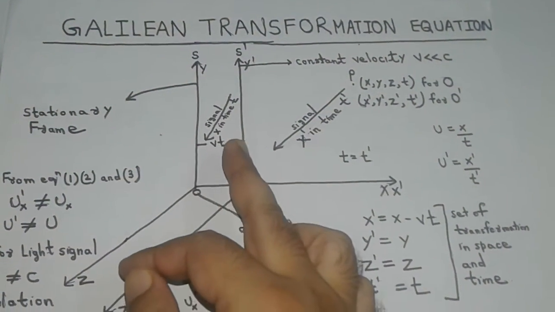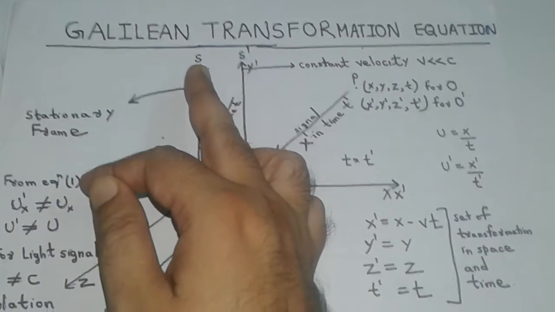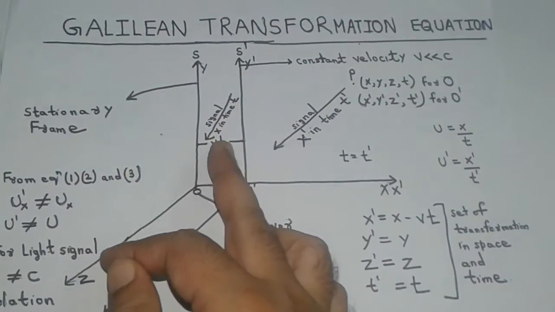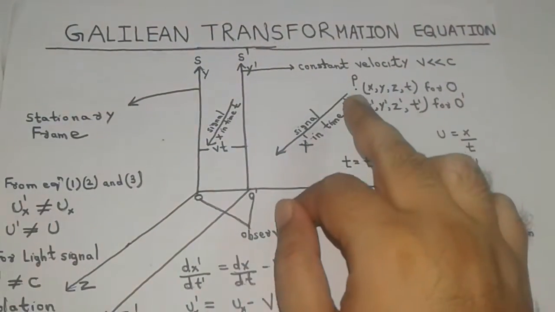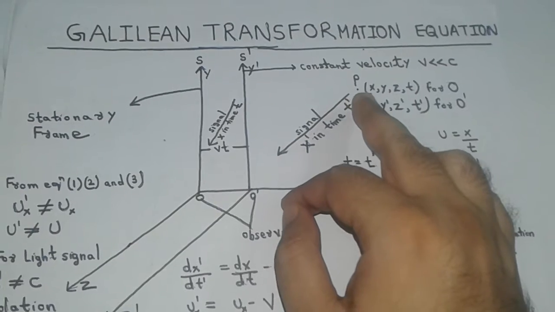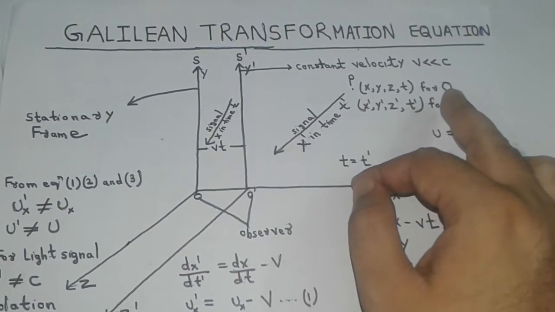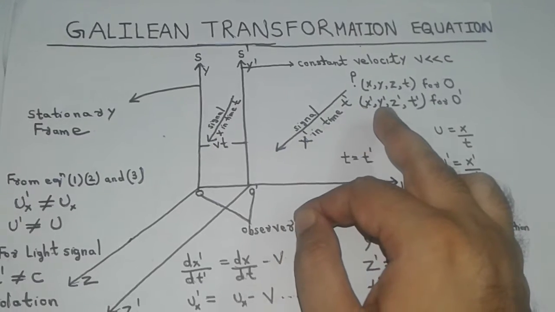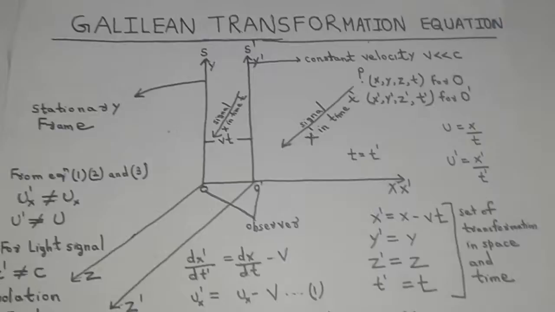Then after time t seconds, the frame S dash is separated from frame S by a distance vt in the x direction. Let P be any point in space whose coordinates are x, y, z for observer O and x dash, y dash, z dash for observer O dash.